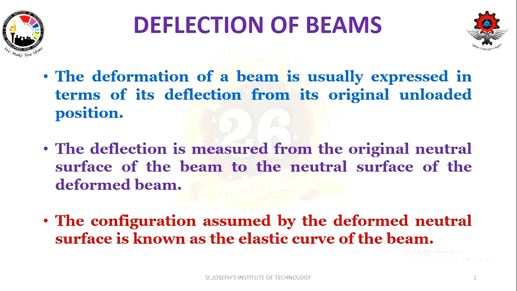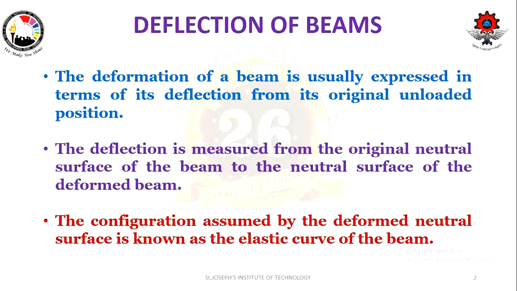Unless the condition exceeds the elastic limit, there is no problem. The beam can come to its original position after removing the load. If it goes beyond the elastic limit, the beam is going to permanently deform. That we have already seen in the beginning of the subject, in the topic stress and strain, right?